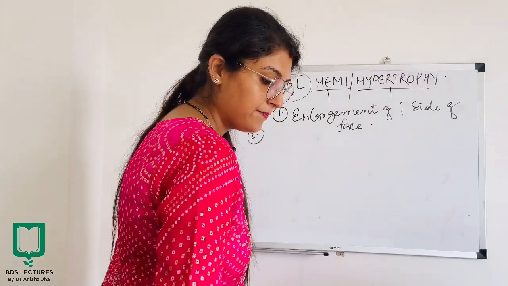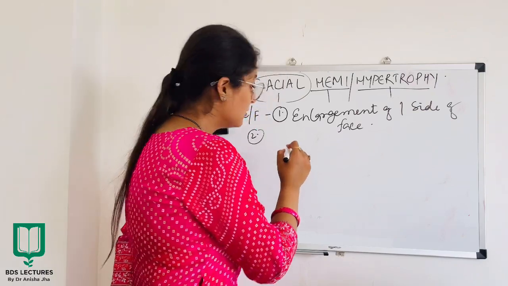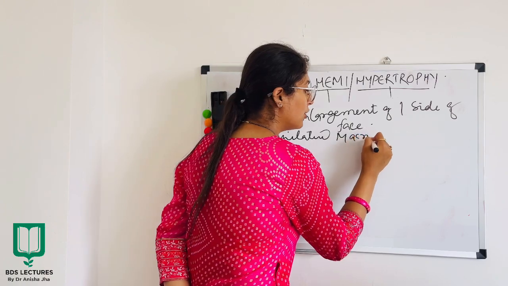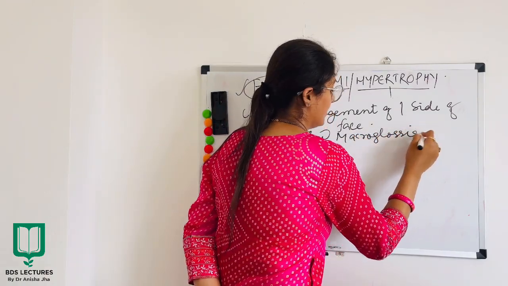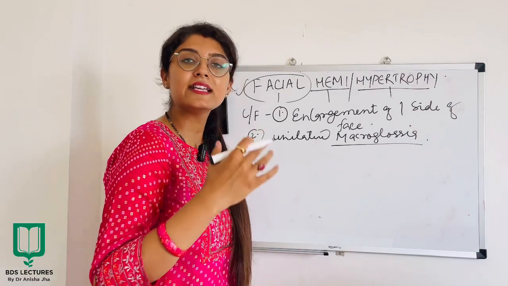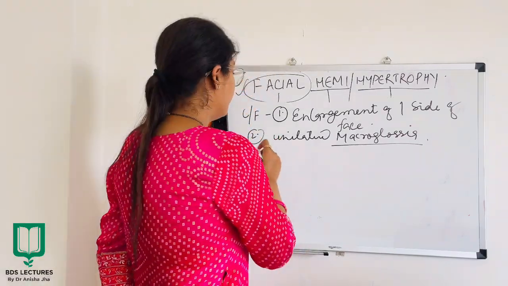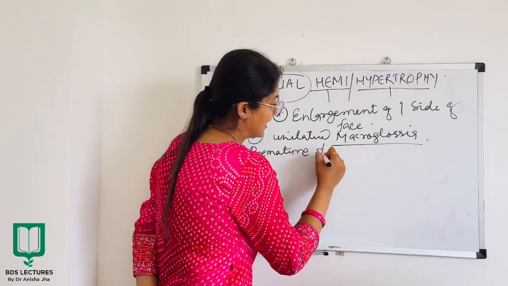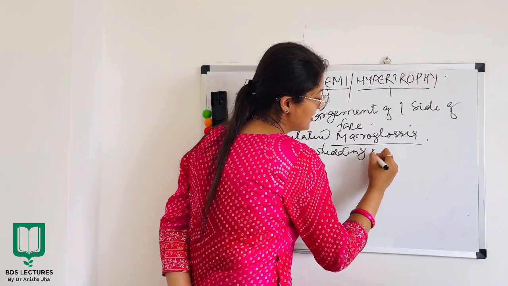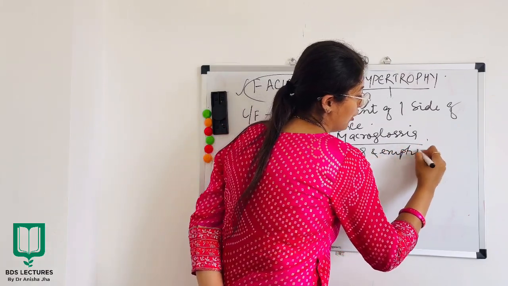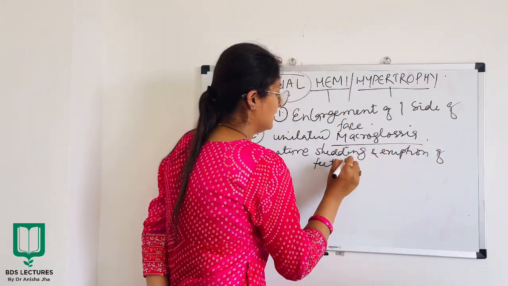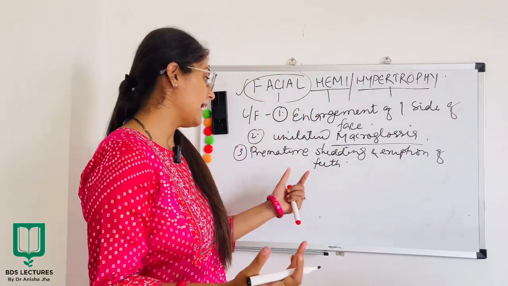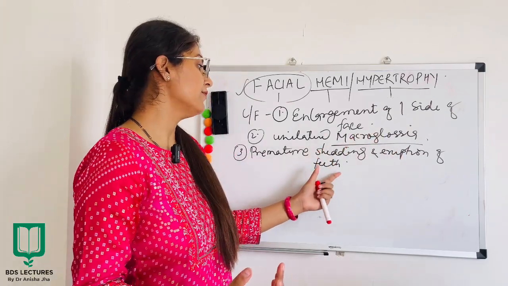Secondly, there will be unilateral macroglossia. All right. Macroglossia is increase in size of tongue. There will be premature shedding and eruption of teeth. Now this abnormality will have premature shedding and premature eruption of teeth.